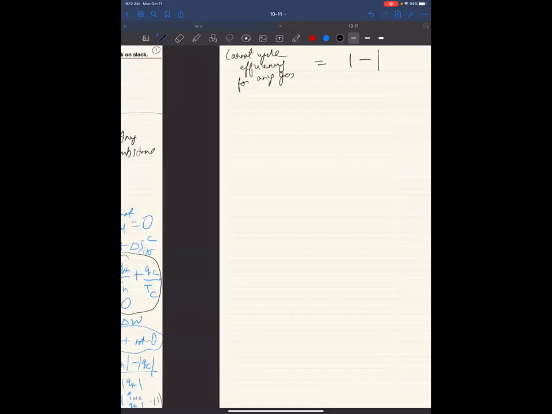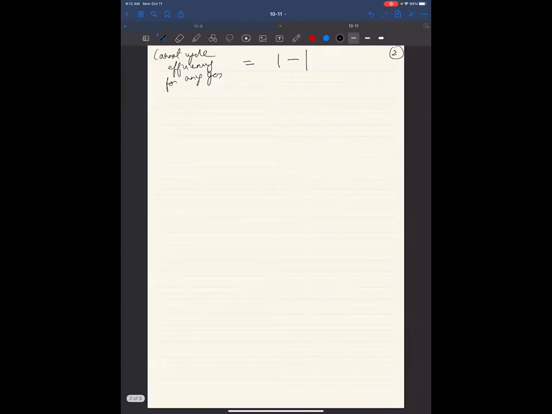So Carnot cycle efficiency for any gas is equal to 1 minus QC by QH. And if you look at this expression, QC divided by QH is equal to TC divided by TH.